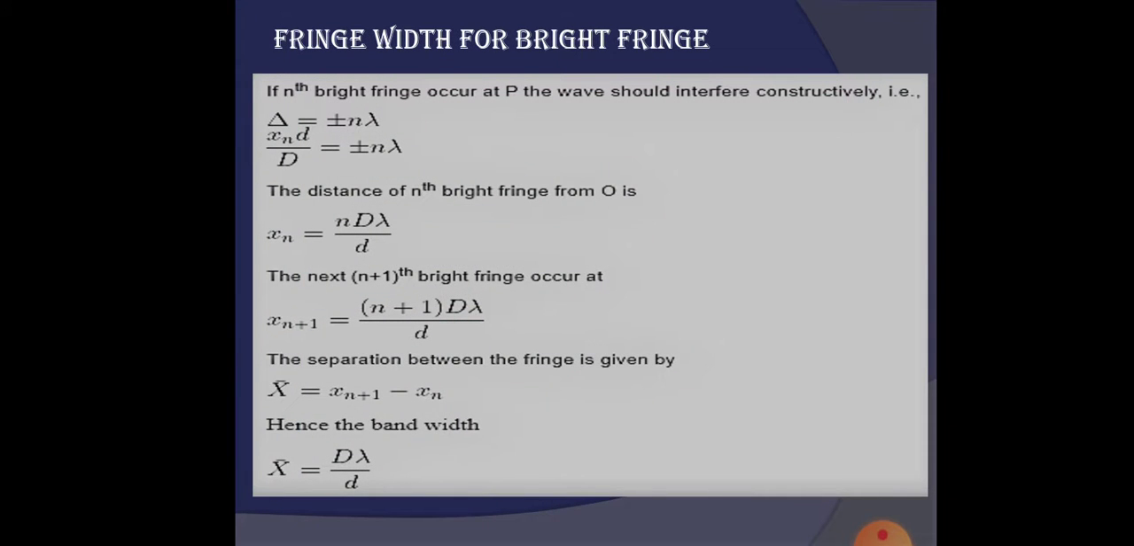The distance between two consecutive dark or bright fringes is known as fringe width. If the nth bright fringe occurs at a point P, then xd by D is equal to plus or minus n lambda. The distance of the nth bright fringe from the point O, xn, is equal to n D lambda by d, and the next (n plus 1)th bright fringe occurs at (n plus 1) D lambda by d, and the separation between these two is given as x is equal to D lambda by d.